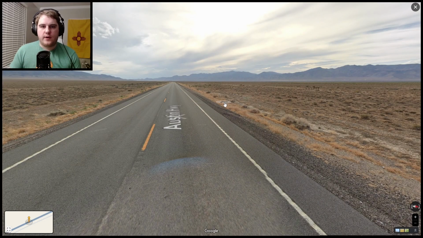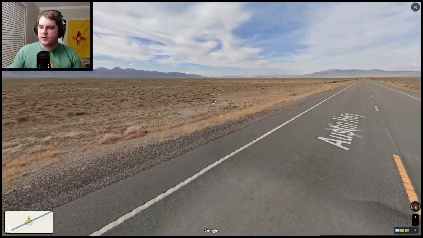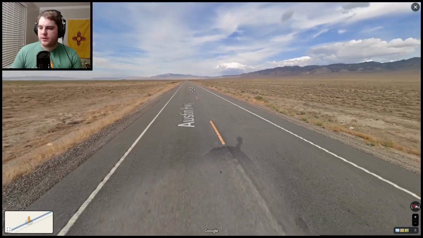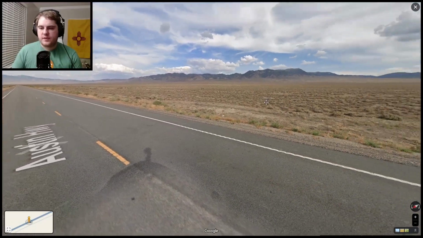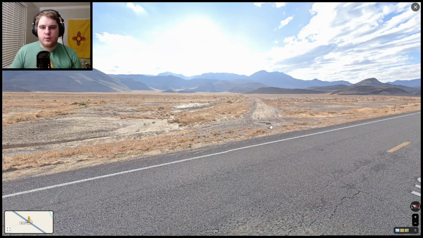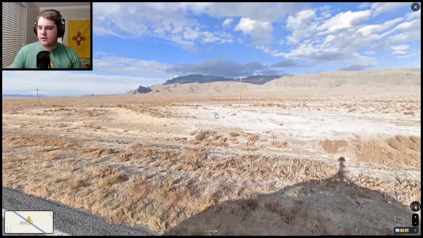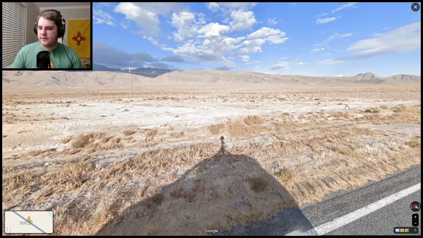Other than being very dry, the Great Basin consists of a lot of mountains. As we saw in the terrain map, Nevada is basically peppered with elevation changes all over. So these mountains can be seen pretty much all around where you are. Another view here in western Utah, kind of the same, just a lot of mountains, very dry, a lot of sand, not a lot of foliage as well.